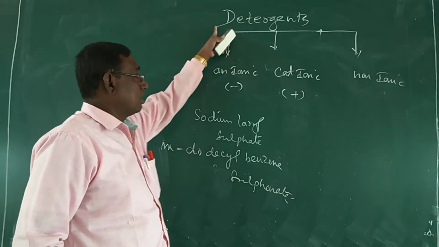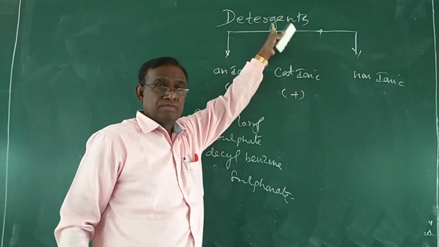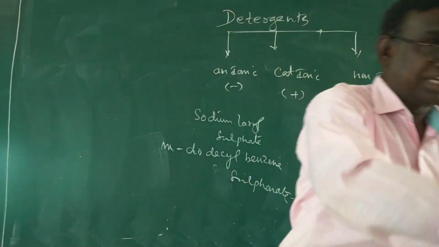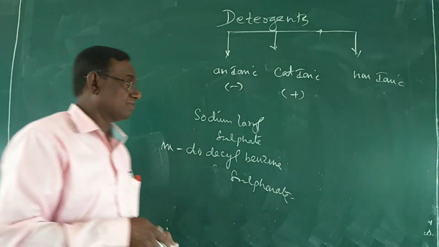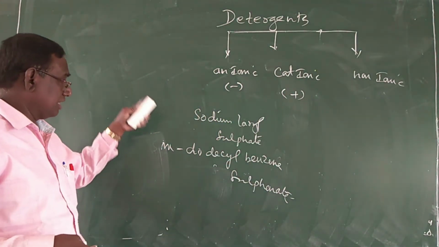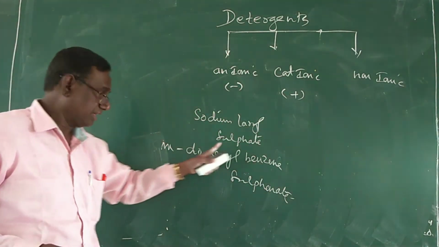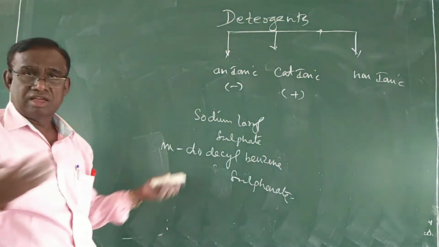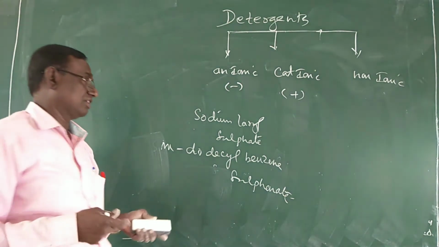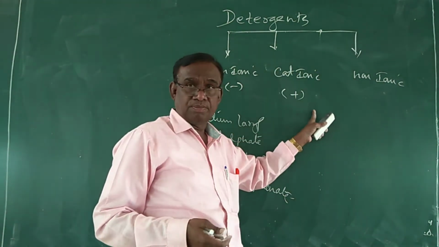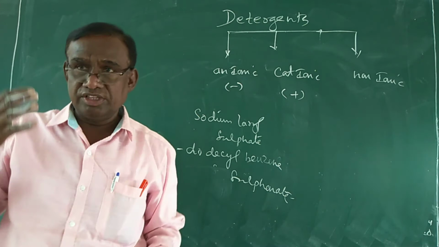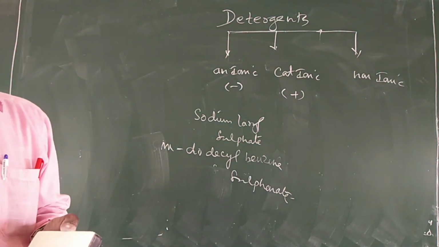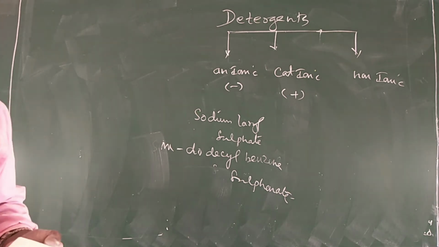Anionic detergents are the detergents in which the negative part of the detergent is involved in the cleansing action. The examples are sodium lauryl sulfate and sodium dodecyl benzene sulfonate. Preparations are there after that. And cationic detergents are the detergents in which the positive part of the detergent is involved in the cleansing action.